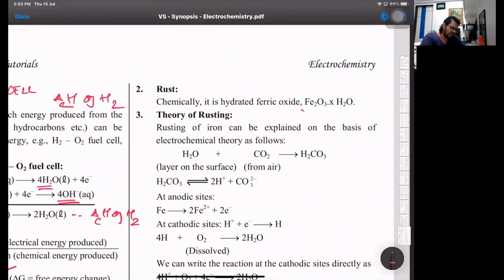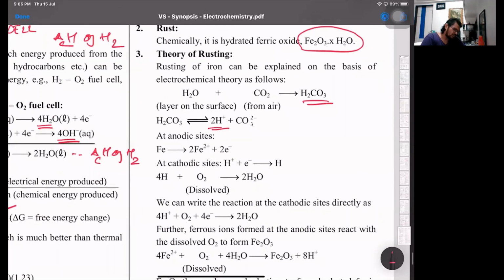Rust is hydrated ferric oxide, that's Fe2O3·xH2O. What is the concept of rusting? It's basically carbon dioxide trapped in moisture, or formation of carbonic acid, which gives H+ ions. So because of H+ ions, you have the concept of corrosion, where Fe is oxidized to ferrous and H+ ions are reduced to hydrogen atoms, which combine with the dissolved oxygen to give you water.